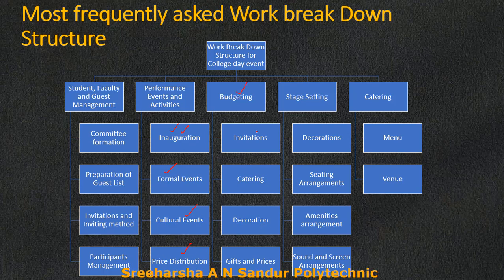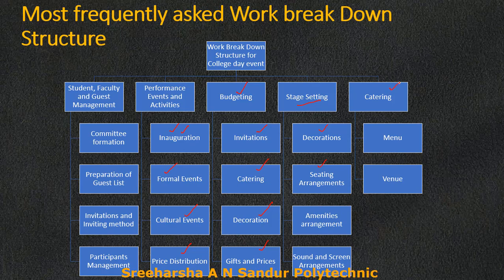When we come to budgeting, what is the budget for the various parts, like invitations, food arrangement, decoration, gifts and prizes? So what is the amount? That is what we have to see: the expenses that come for all these activities. Then one of the major attractions of the college day event is the stage. So what are the decorations, the seating arrangements for the various people, and amenities like water facility, fans and other things that are required? What about sound arrangements, screen arrangements, and photography? All these things come here.